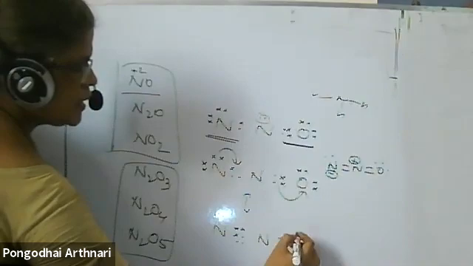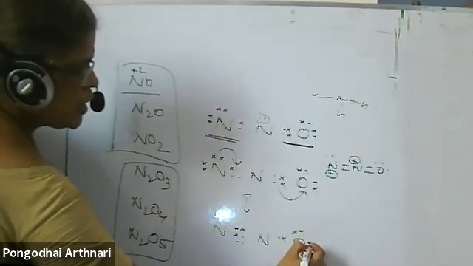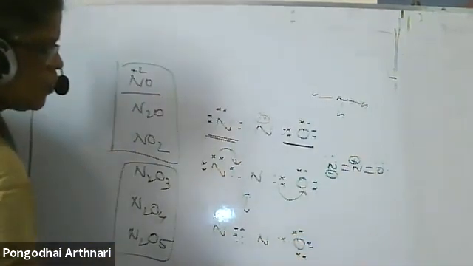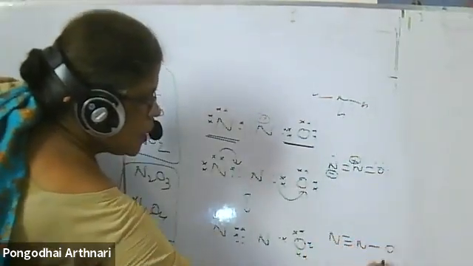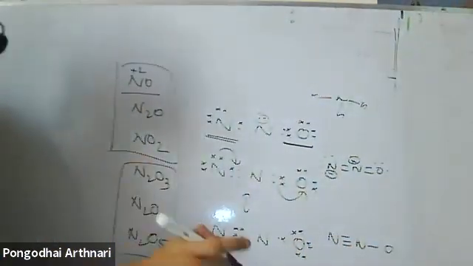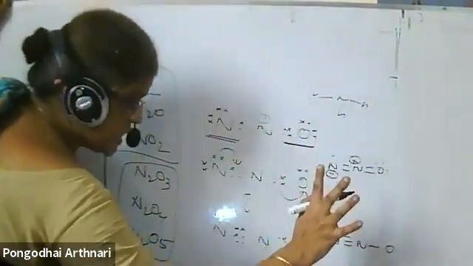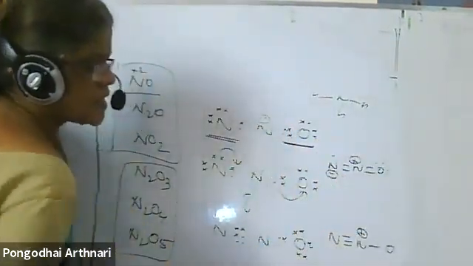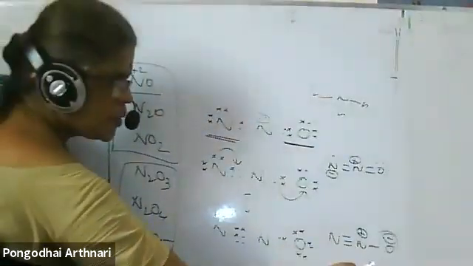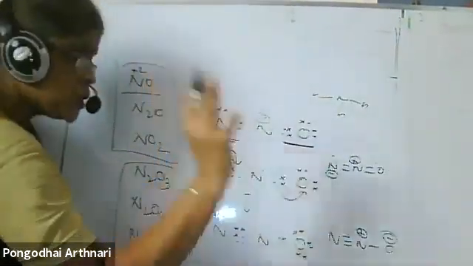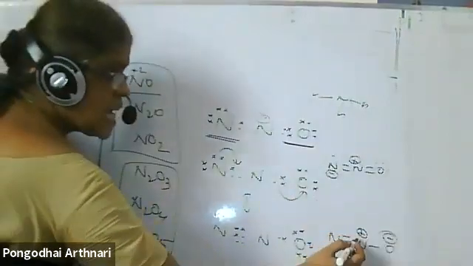When I shift here, then I will have 1, 2, 3, 4, 5, 6. Now what will happen? N, triple bond N, single bond O. Now understood, nitrogen cannot have 4 bonds. Nitrogen having 4 bonds should carry a positive charge. Then oxygen will have a negative charge, because the excess electron goes there. As such, the molecule is neutral.